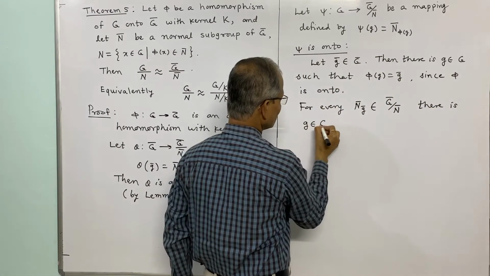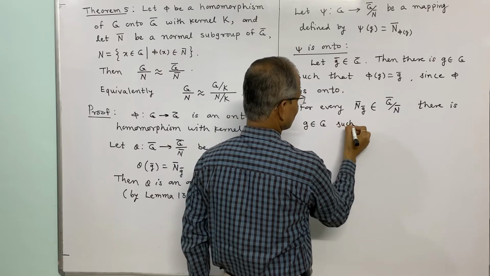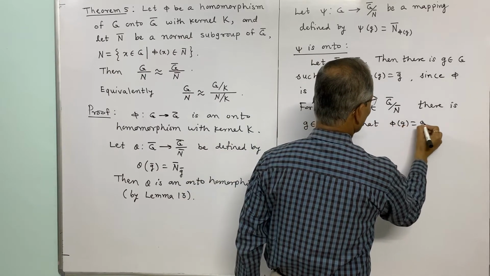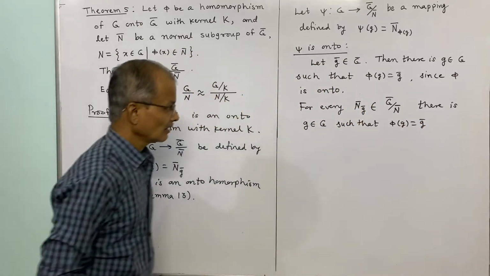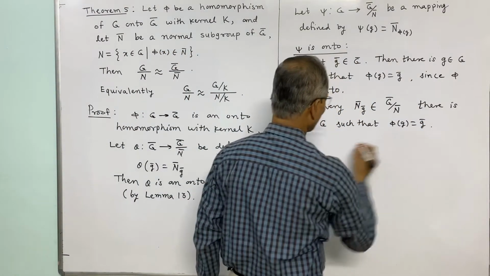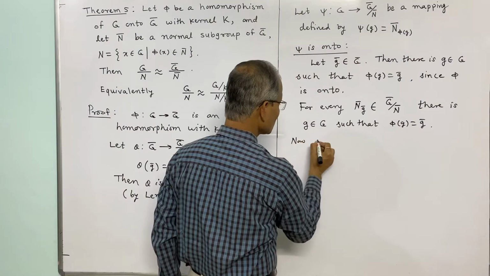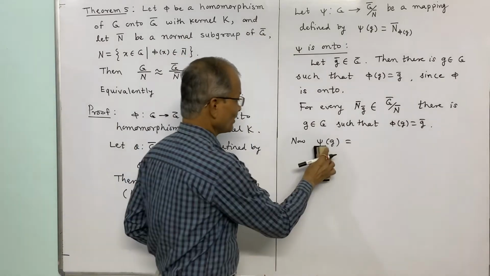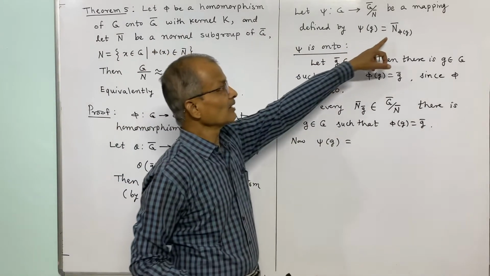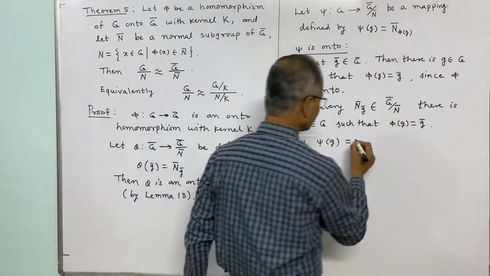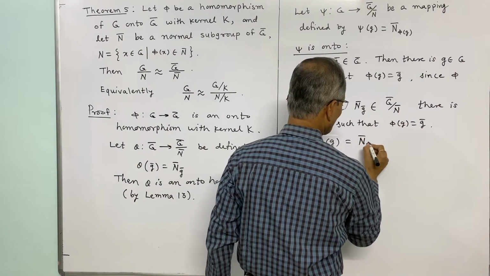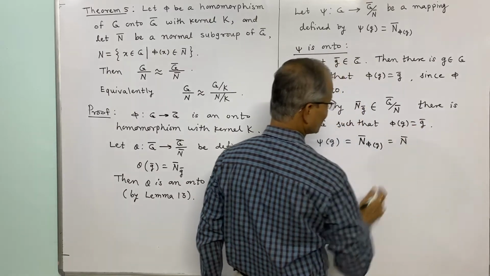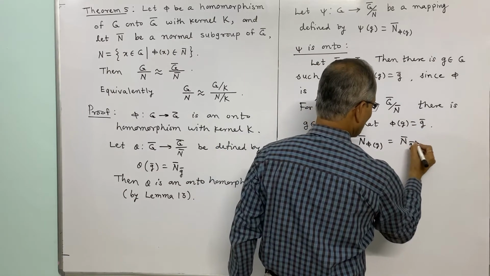Now for this g, psi of g, by the definition of psi, is N bar phi of g, and this is equal to N bar g bar.